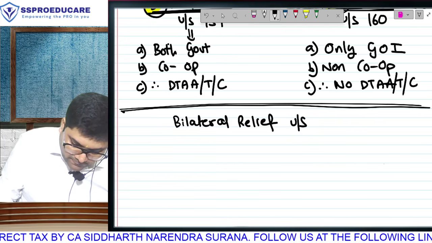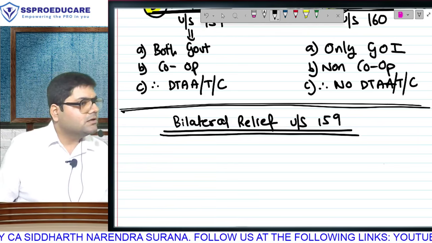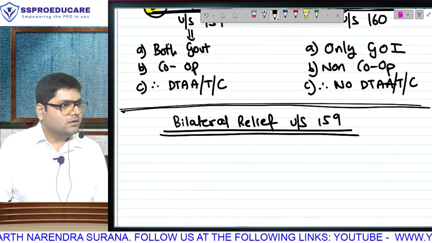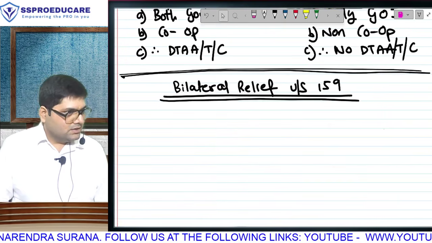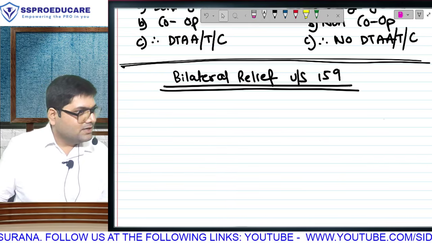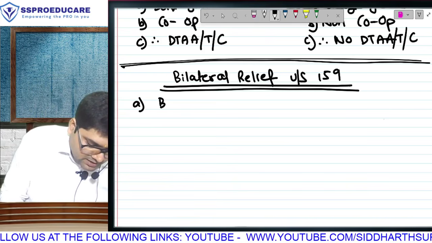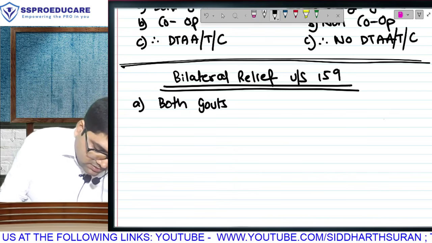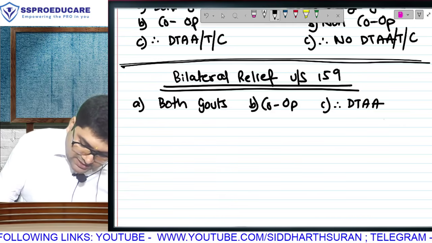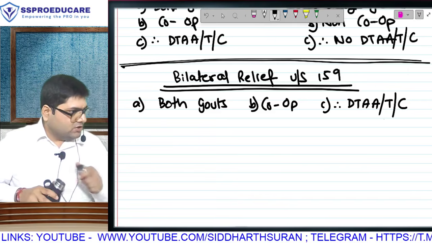Bilateral relief under section 159. Whenever both governments cooperate with each other and therefore both of them will enter into a double taxation avoidance agreement, which in international tax language is also known as treaty or convention, will be called bilateral.